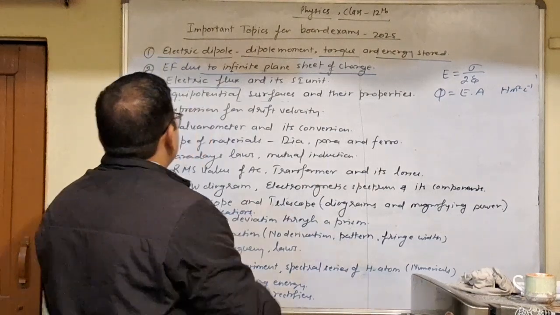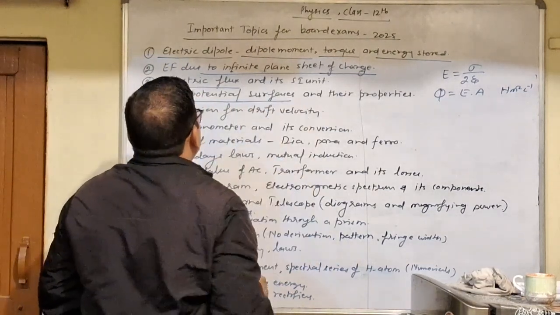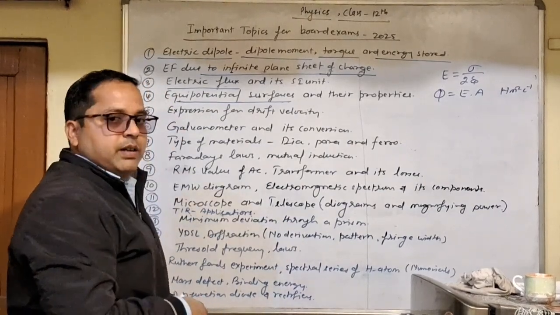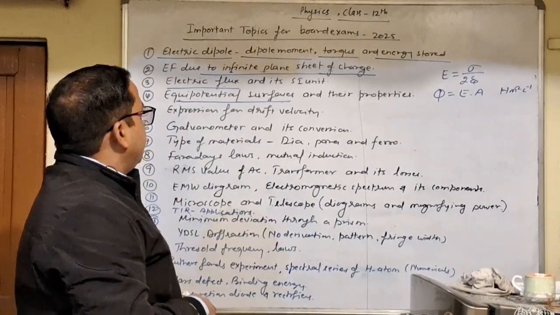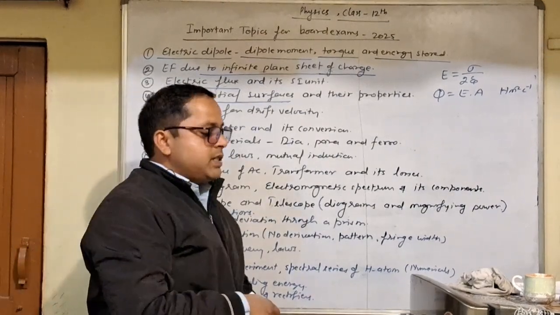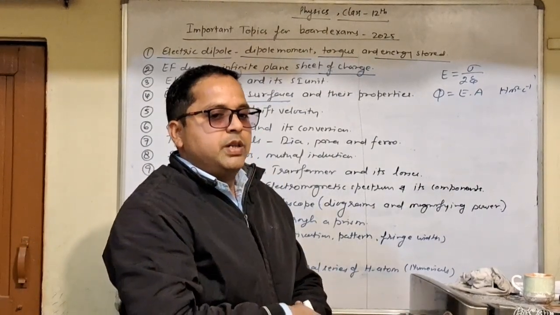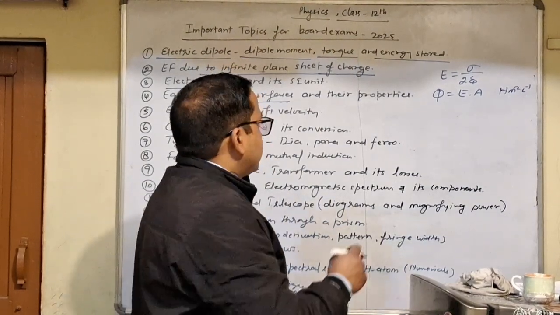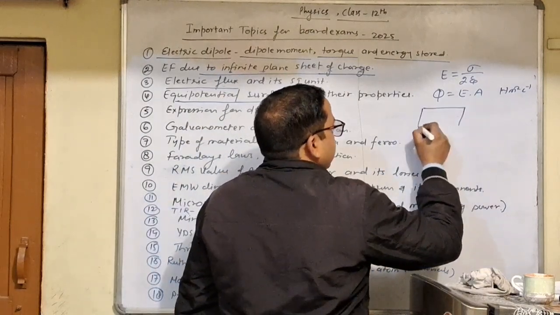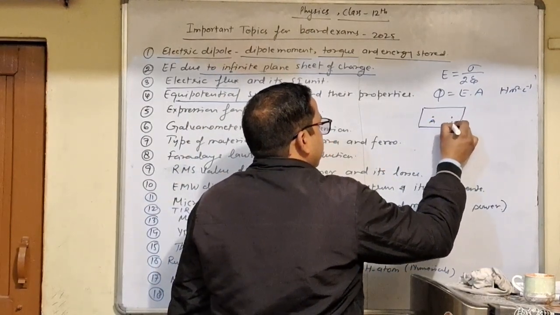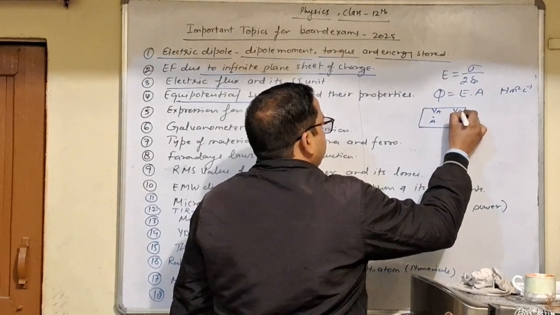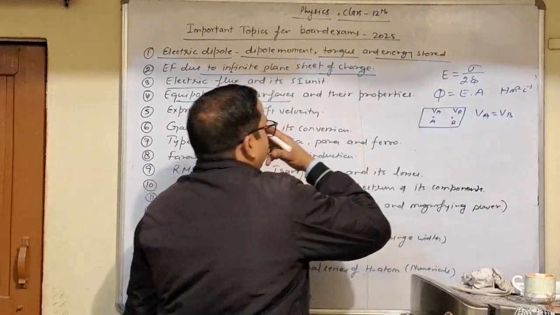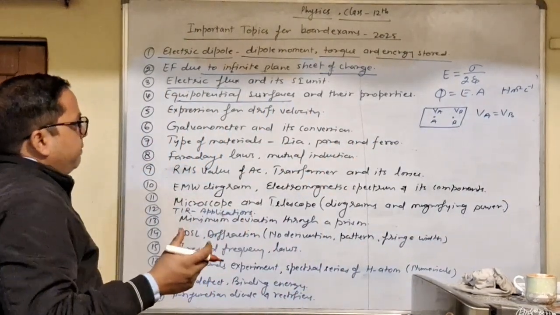Next is equipotential surfaces. As we already know about equipotential surfaces, we already discussed them in our classes. So what are equipotential surfaces? The surfaces which have the same potential at every point on them. So if this is the equipotential surface and these are the 2 points which are having potential VA and VB, then in the case of equipotential surfaces, VA will be equal to VB. So very simple definition.